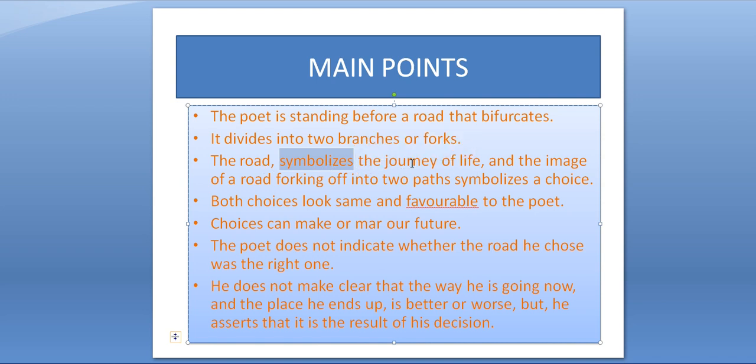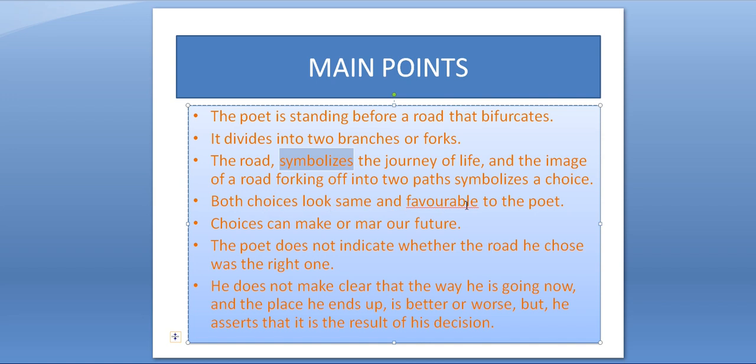And when the road separates into paths, it symbolizes a choice. So the road itself is the symbol of life, and divergence of road symbolizes a choice.